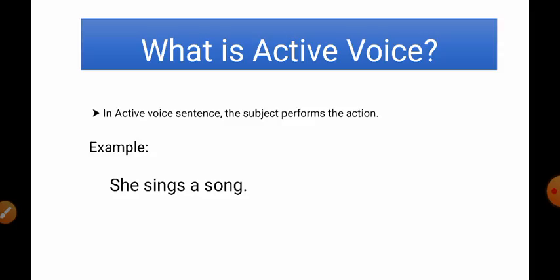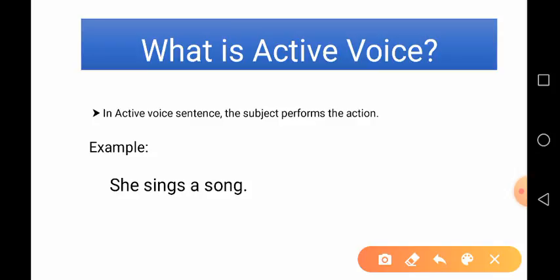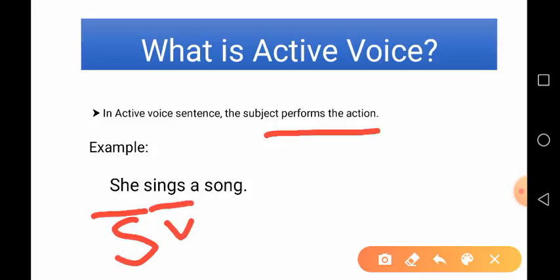So, the first is what is active voice? In active voice, the subject performs the action. Here, in this example, you can see she sings a song, where she is the subject. Sings is a verb and a song is the object.